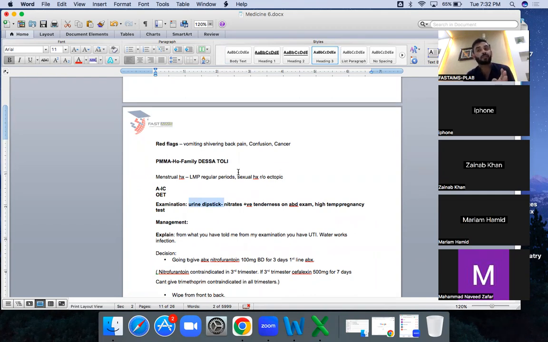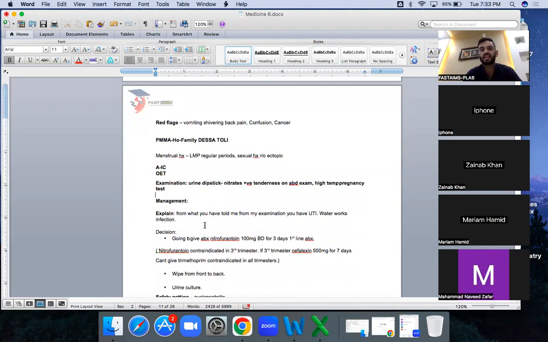But such a blunder. Two tests in UTI, two tests in UTI. One is urine dipstick and the other is pregnancy test. If it is the female, it can save you. These two tests will show that your approach is perfect. If it is the female, you need to ask about the pregnancy test, and if it is the male, only one, the urine dipstick, and in the female, both of them.